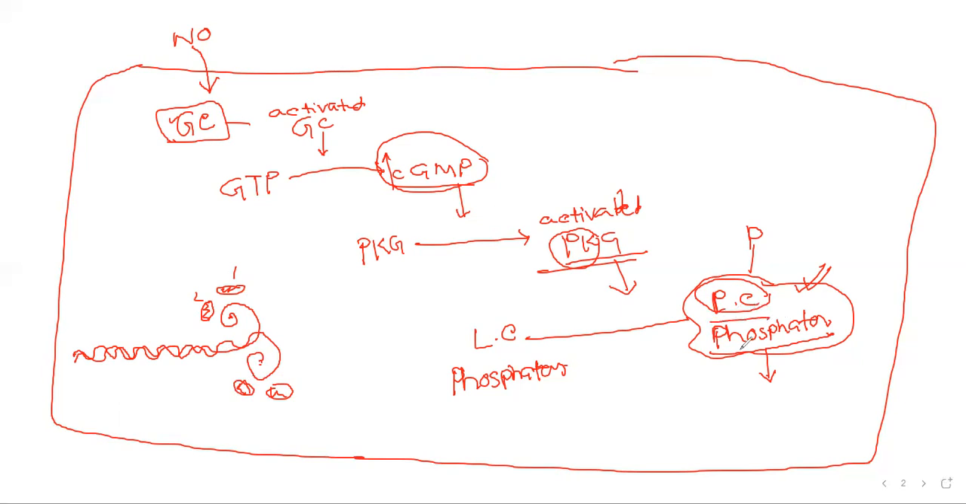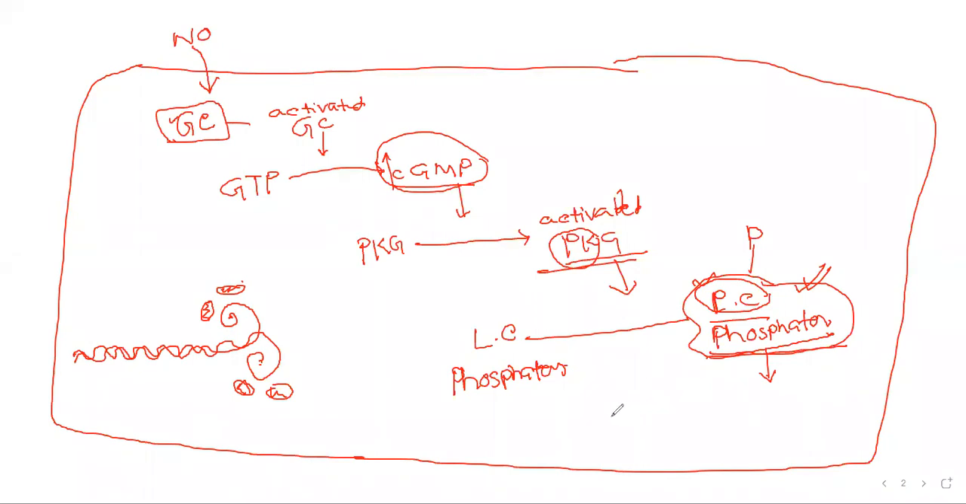So we see this light chain phosphatase dephosphorylates the myosin light chain. If there was any phosphate previously present, this enzyme will dephosphorylate it. So if phosphate is added to the light chain, then we can say this myosin is ready to interact with actin and ready for contraction. But if we dephosphorylate it, if we remove the phosphate present on our light chain, then what will happen? This myosin can no longer interact with actin and it cannot cause contraction.